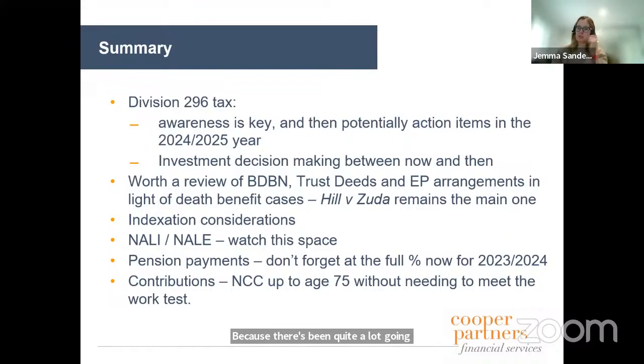Pension payments, we're still in full percentage mode. We've already picked up a few in 23, 24 where they haven't met their minimums, which is a bit of a shame. And then the other one that I love, which is this increase of the non-concessional cap available to those up to 75 without needing to meet a work test. Plus, it's the 3-year. So that gives rise to quite a few withdrawal and recontribution opportunities for clients, and that can help with them managing that death benefits tax.